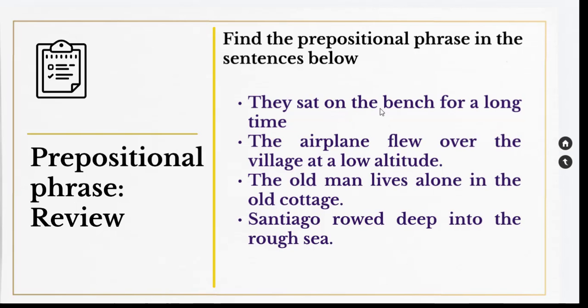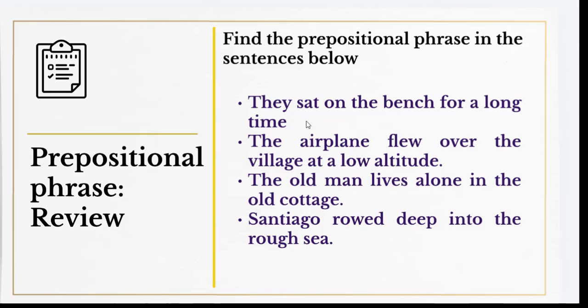So we have on the bench. On is the preposition of place. There is an article. Bench is the object of preposition. So on the bench, this one here is a prepositional phrase. For a long time, it is another prepositional phrase.